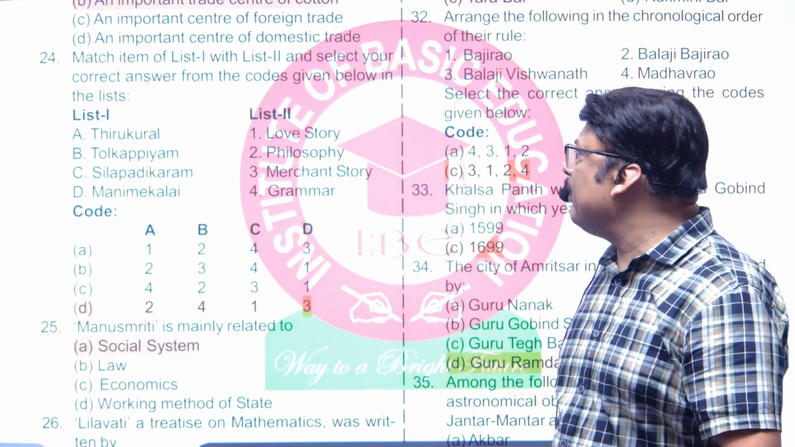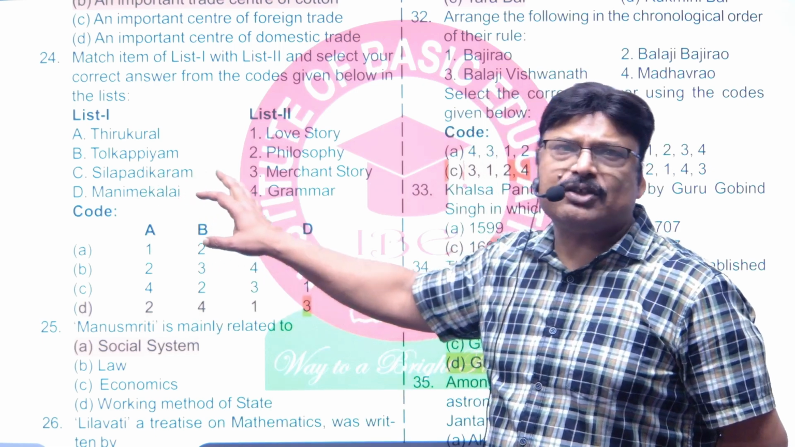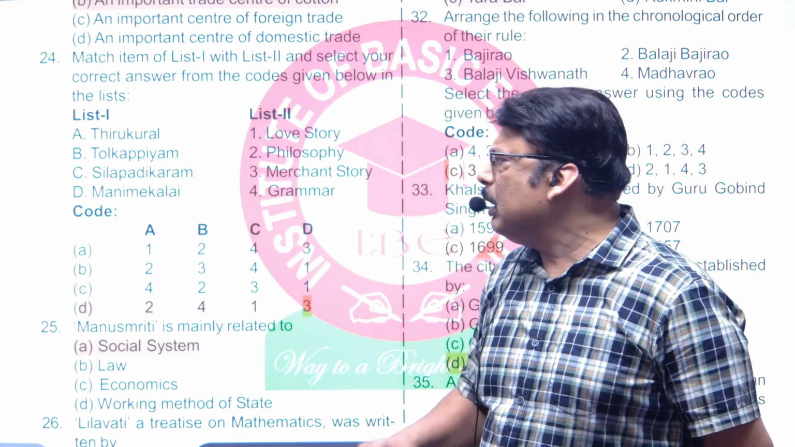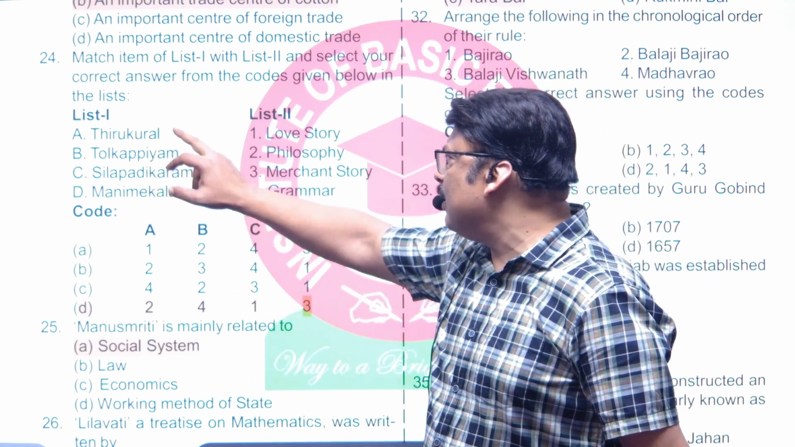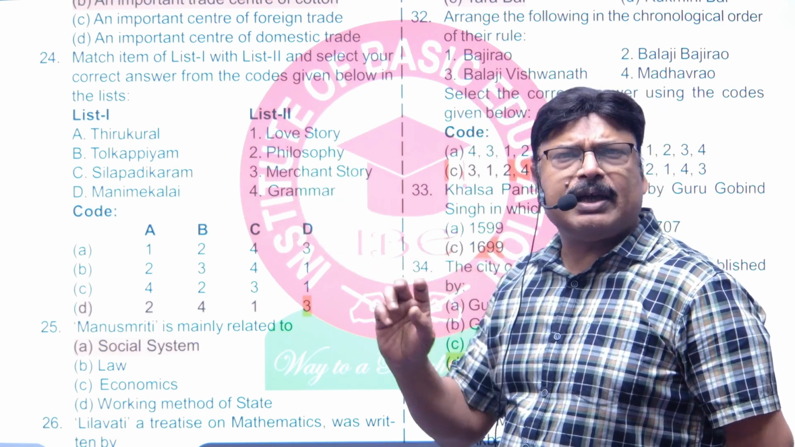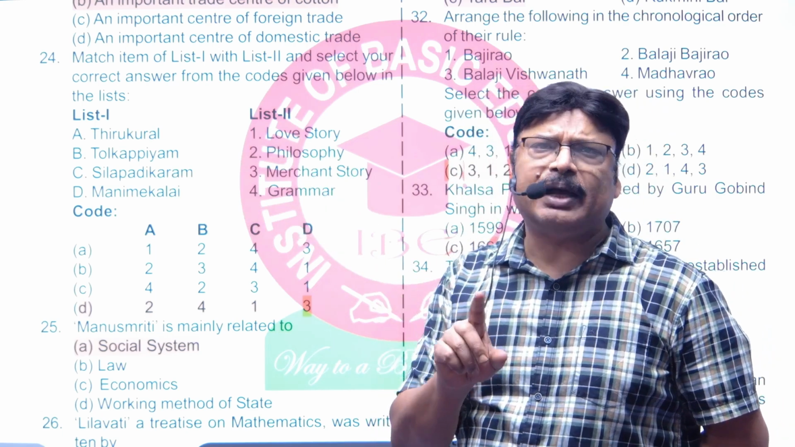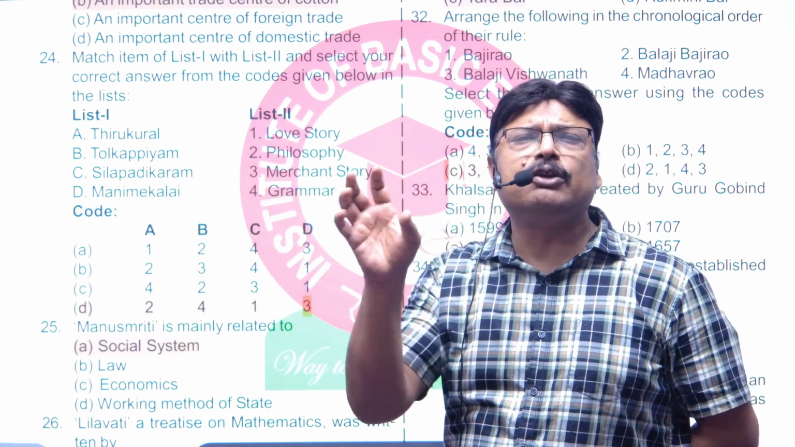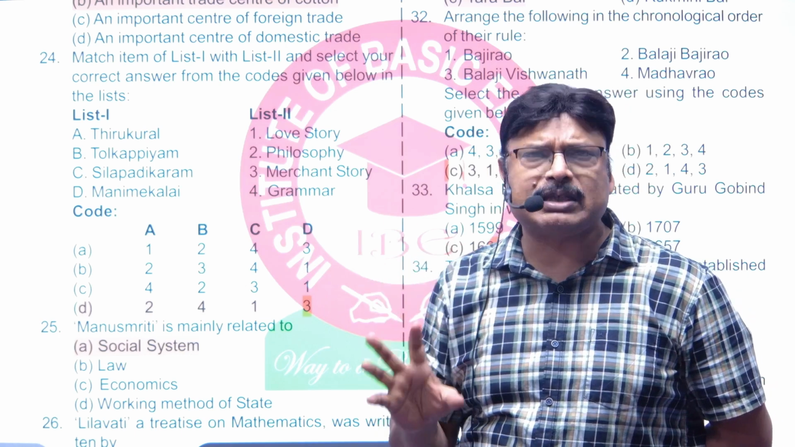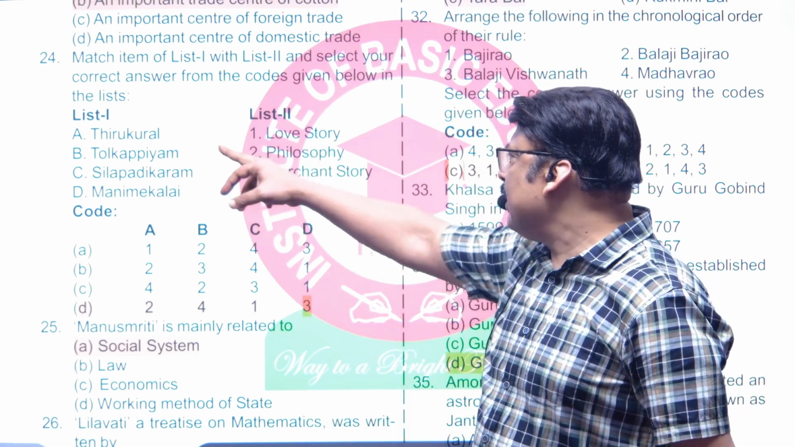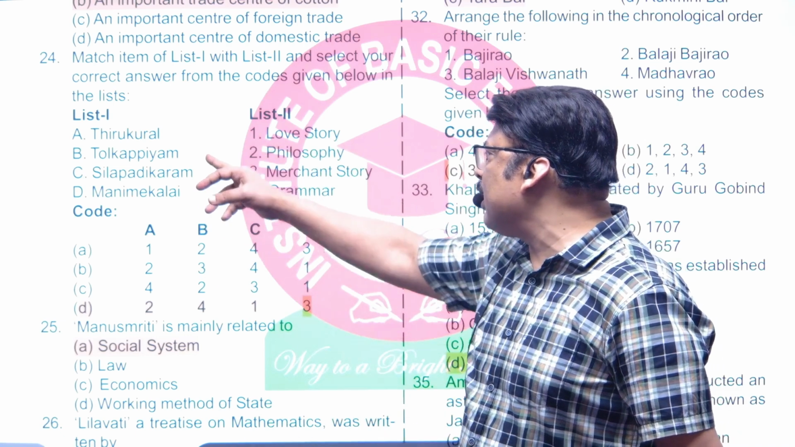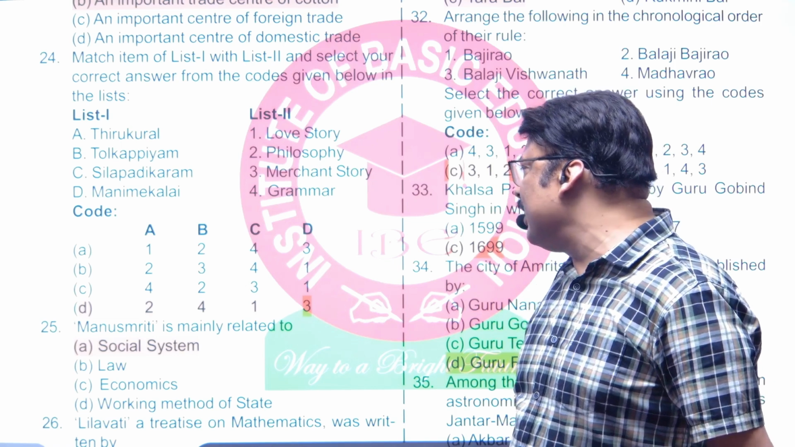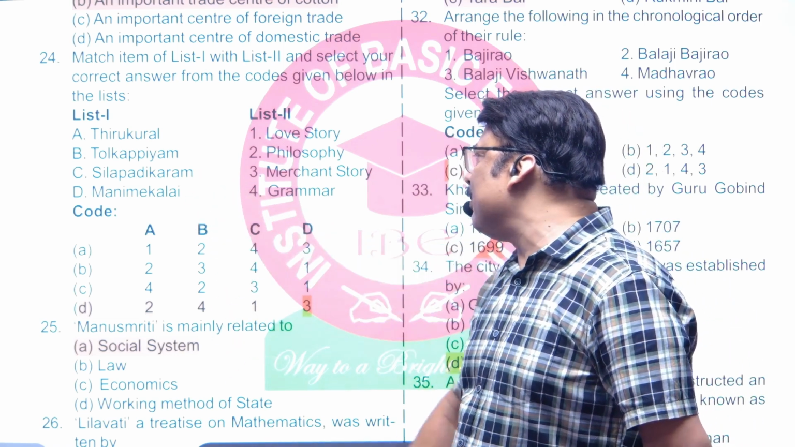Now, this question had appeared in UPPSC as well. The Tirukural was a Sangam literature, all four are basically Sangam literature. The Tirukural was composed by Tiruvalluvar and it pertains to philosophy. So obviously A2 is the correct one. Tolkappiyam pertains to grammar. The interesting fact here is Silappathikaram and Manimekalai.